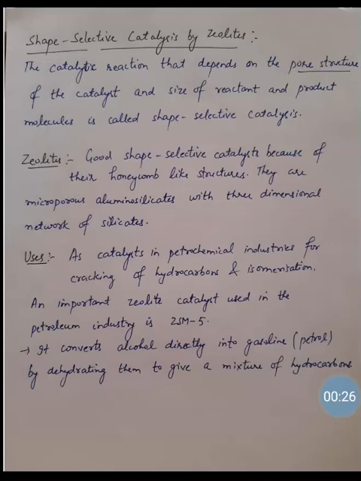An example is zeolites. They are good shape selective catalysts because of their honeycomb like structures. They are microporous aluminosilicates with a three-dimensional network of silicates. Where are they used? They are used in petrochemical industries for cracking of hydrocarbons and isomerization. An important zeolite you must all know about is ZSM-5. It is used in the petroleum industry. It converts alcohol directly into gasoline, that means alcohol into petrol, by dehydrating them to give a mixture of hydrocarbons.